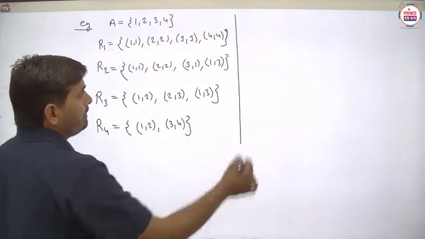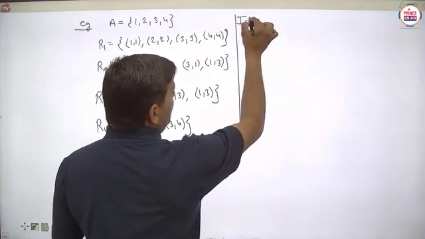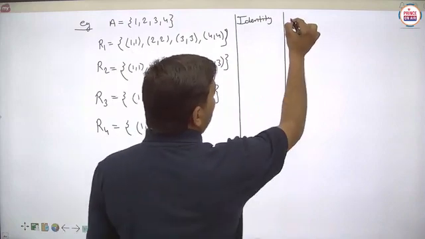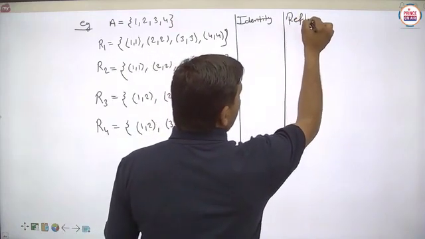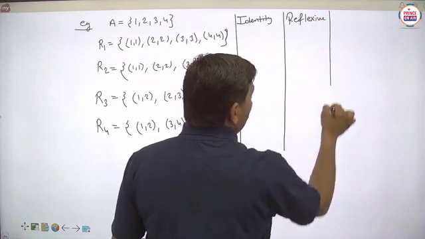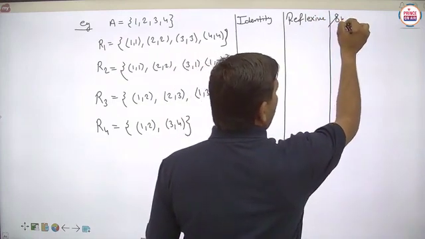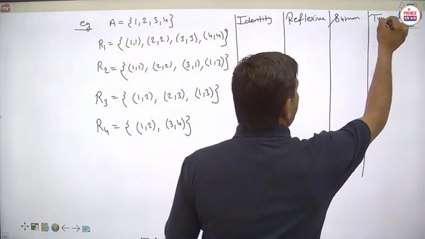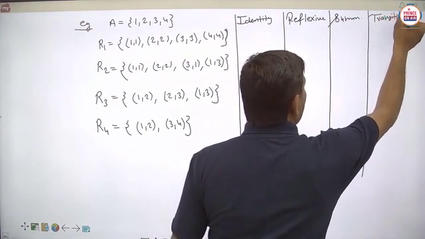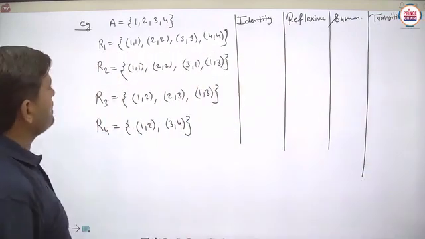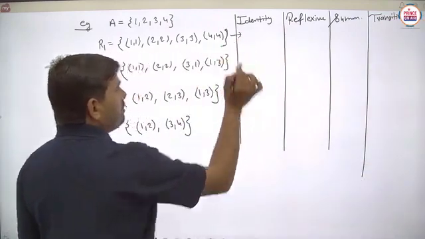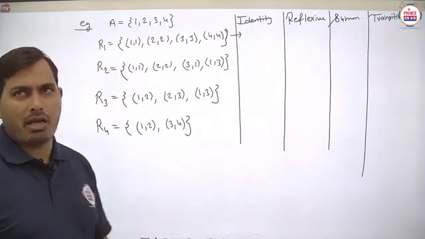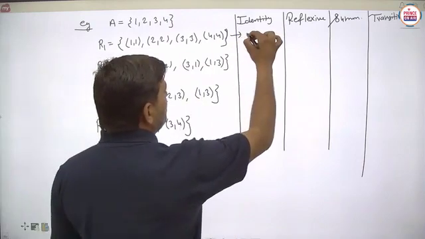So again we make columns here, first for identity, then we will check for reflexive, then for symmetric, and lastly for transitive. Is it clear? Now the very first relation, students, I think every student knows this part very well, because we have discussed many very similar examples here. So is it an identity relation or not?